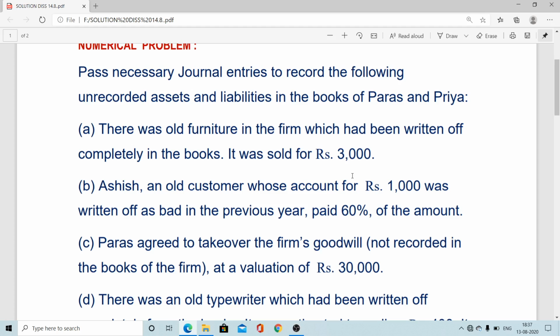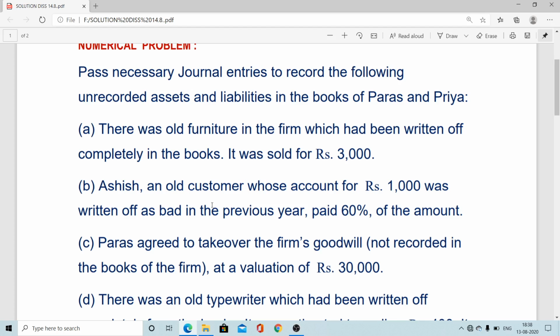So when it is an inflow of cash, cash or bank account is debited to realization. When it is an outflow of cash or bank, it is the reverse. When there is an outflow, then realization account is debited to cash or bank. Let me repeat it once. When there is an inflow, cash or bank account debit to realization, whichever asset is being sold or liability, that is immaterial. If inflow of cash or bank, cash or bank account debit to realization account. If outflow of cash, then the opposite, that is realization account debit to cash or bank account. So this first one is over: cash or bank account debit to realization 3,000.